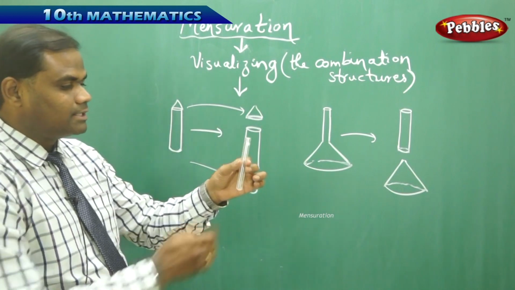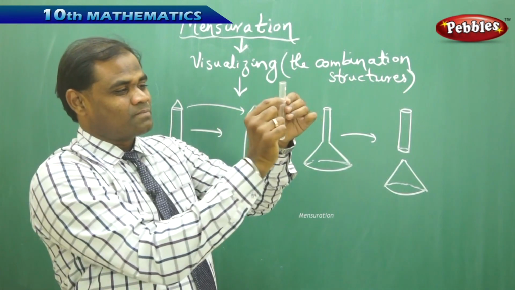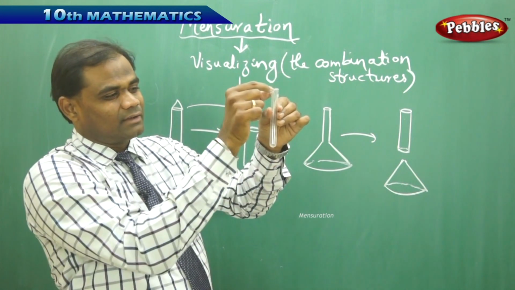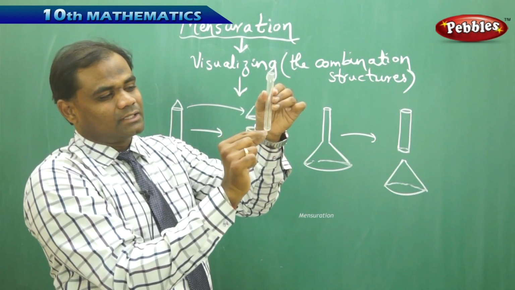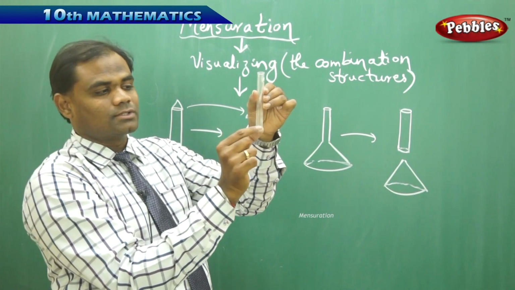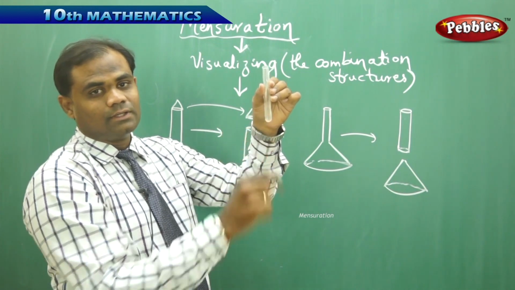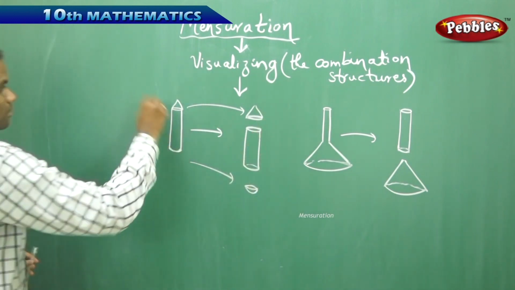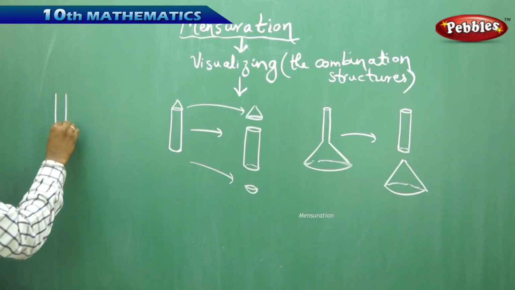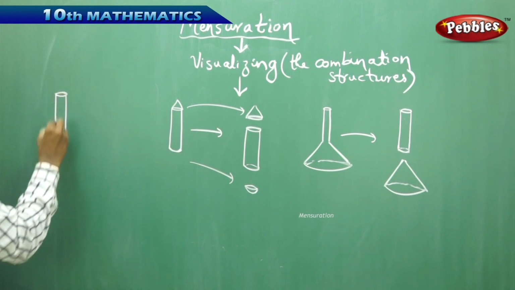Now we know that this has a cylindrical surface until here, but bulged. That means I have a cylinder and the other part is a hemisphere, which I find because this is part of a sphere.